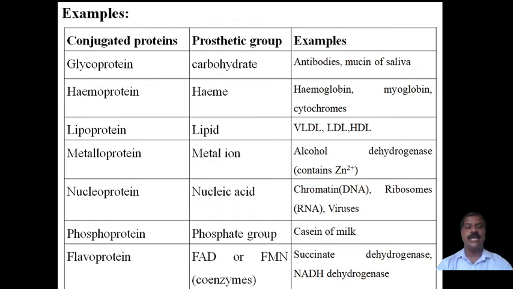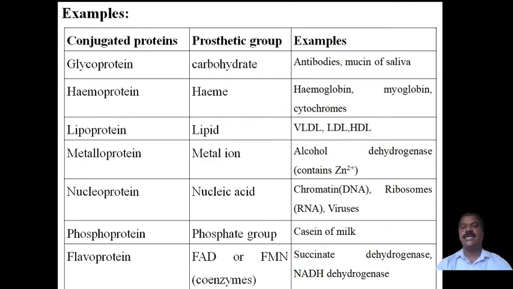A glycoprotein is a conjugated protein in which one part is the amino acid, along with a carbohydrate molecule, and therefore it is called a glycoprotein.